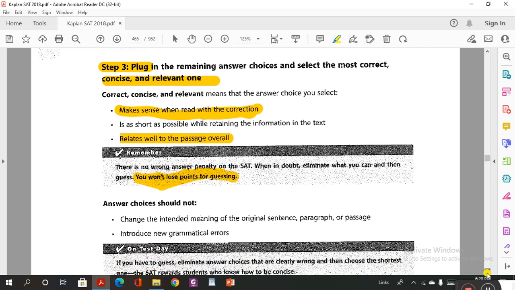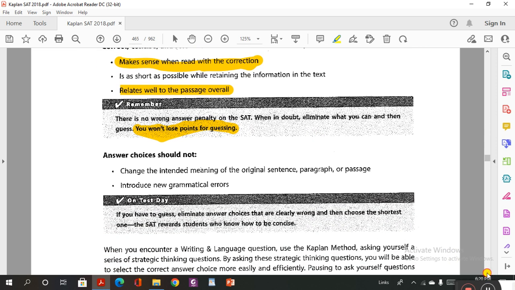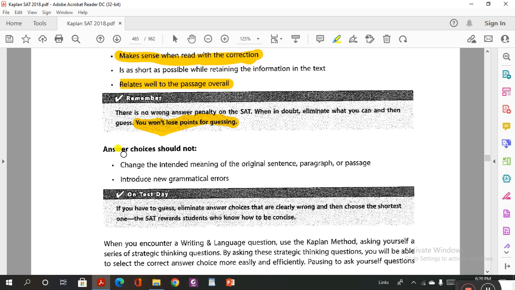To be honest, answer choices shouldn't change the intended meaning of the original sentence, paragraph, or passage. And they shouldn't introduce new grammatical errors.